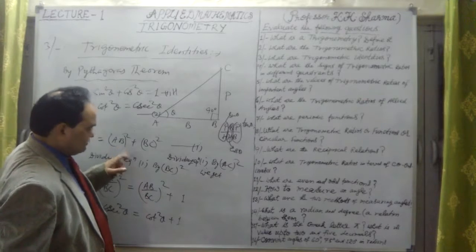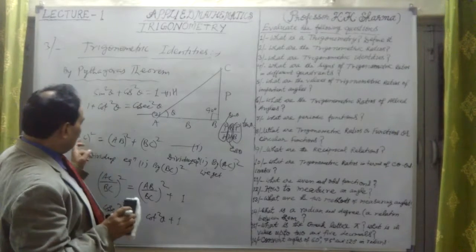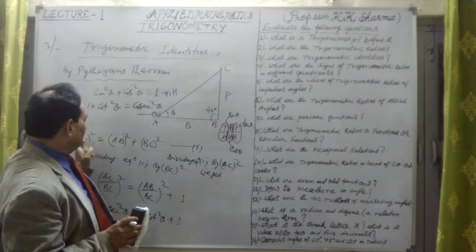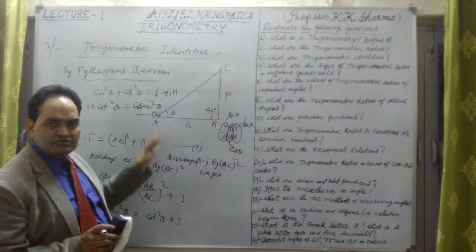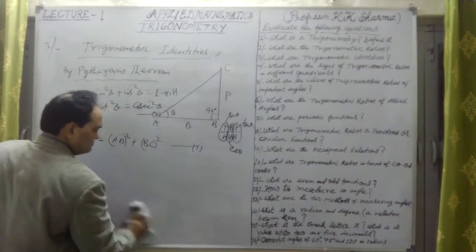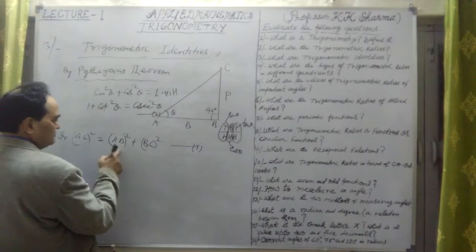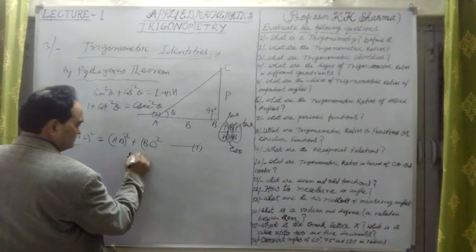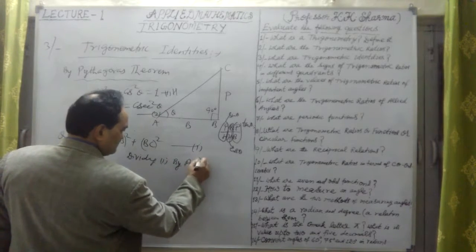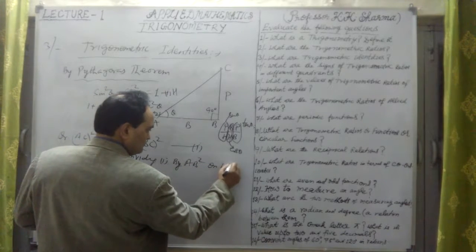If I divide equation number 1 by AB square, now, to obtain the identities, we divide equation number 1 by all three sides one by one: first by AC square, then by AB square or BC square. Now let me divide first by AB square on both sides.